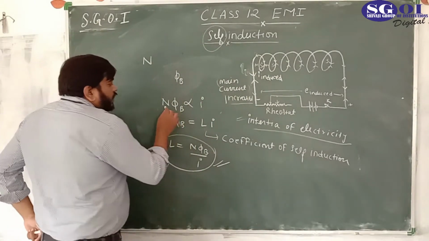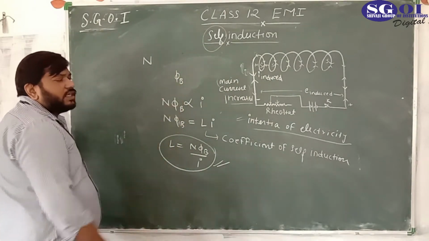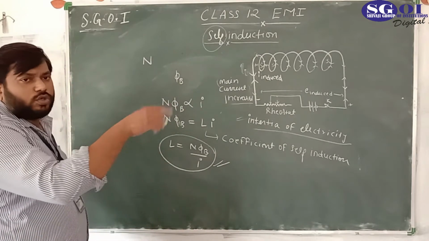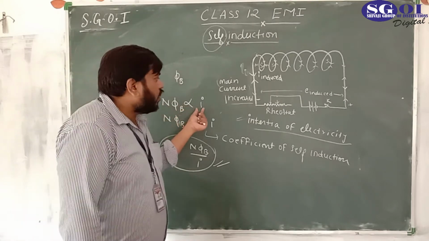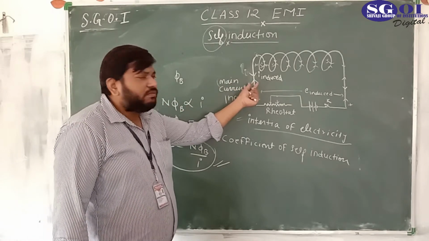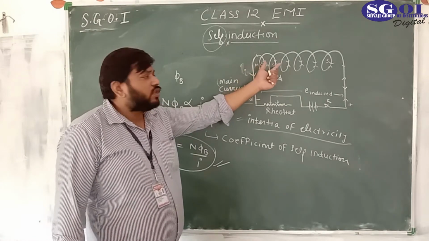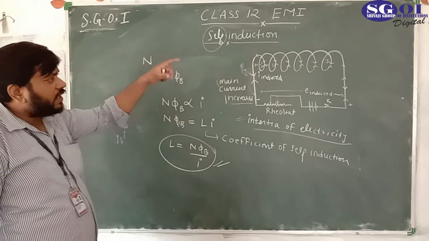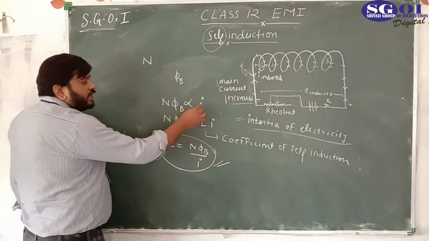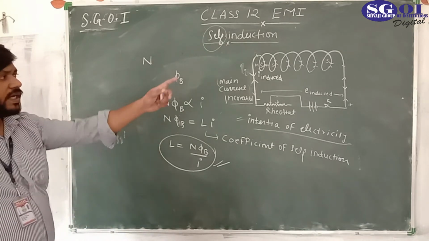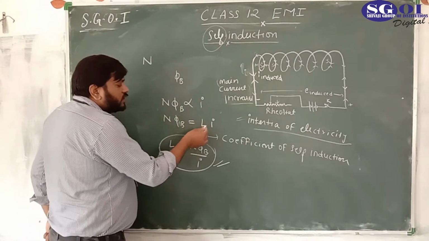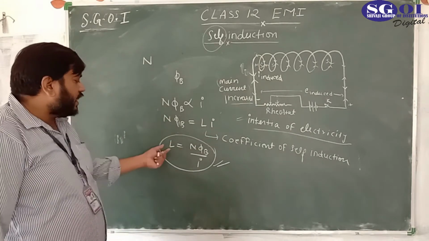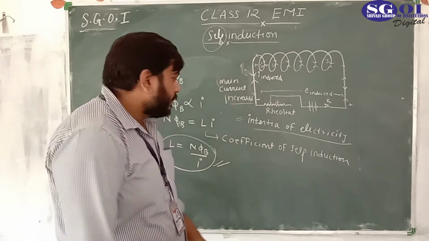So, N is the number of turns, phi B is the flux linking with each coil. So what is the total flux linking with the coil? N phi B, which depends on the current. As we have seen, if the current increases, the total flux linking with the coil would increase. So it is directly proportional to current. If there is no magnetic material, there is a constant, that is L, the coefficient of self-induction, equal to N phi B upon I.